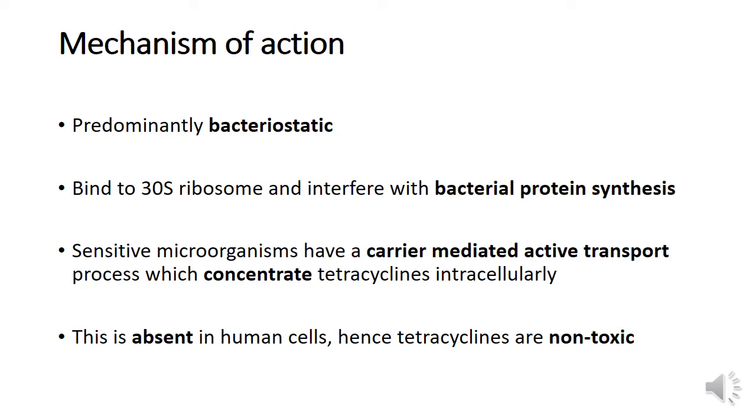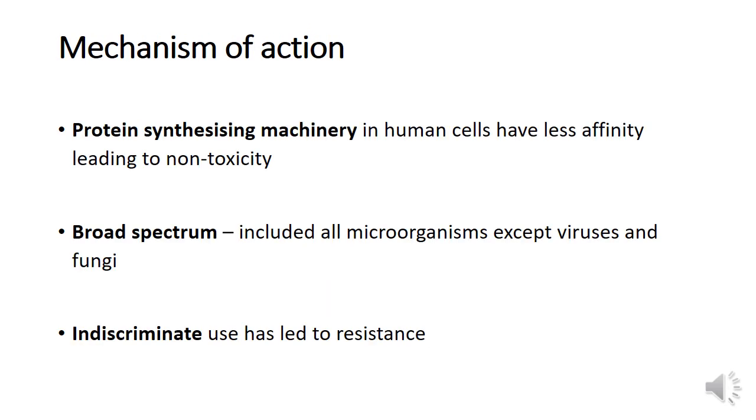This transport process is absent in human cells. That is why tetracyclines are non-toxic to human beings. And also, the protein synthesizing machinery in human cells does not allow tetracyclines to bind efficiently. This is also a reason for non-toxicity towards human cells.